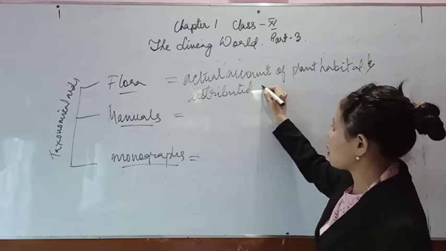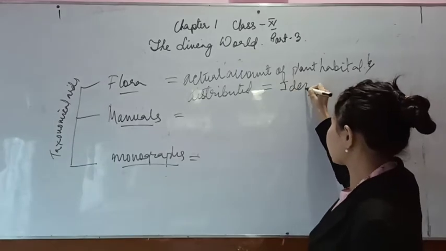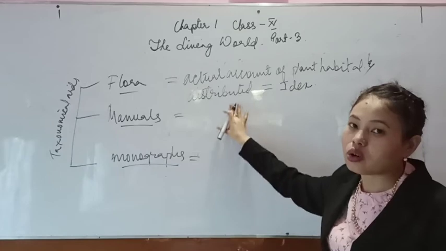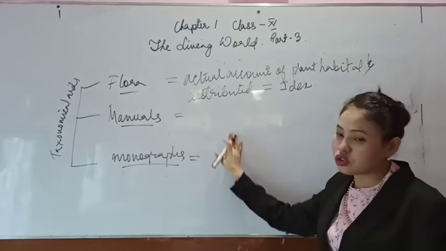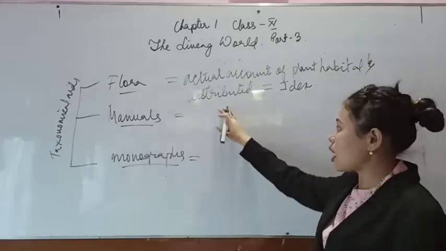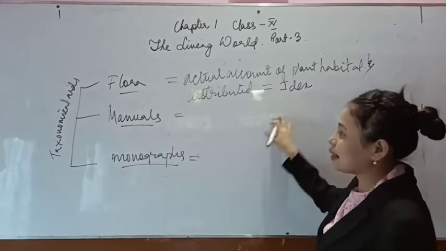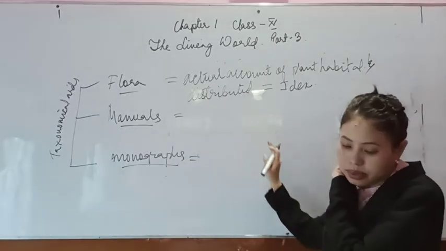And when I say flora, in fact it is the index. So what is an index? The index is the contents, right? What all is contained. The front page of your textbook always has the contents of what is present inside the textbook. So this flora is nothing but the contents or the index of the plants.